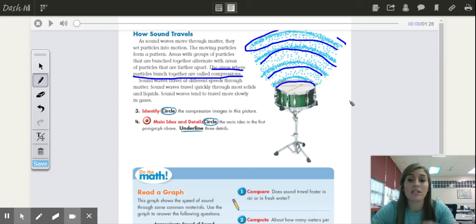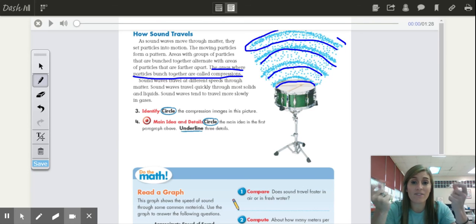Very good. So sound, recap, can travel through solids, liquids, or gases, but it cannot travel through empty space where there is no matter. It goes as vibrations, and that's why we can hear things, because it comes into our ear and then vibrates our eardrum so that we can hear that sound, whether it's a guitar string, someone knocking on the table, clapping their hands, snapping their fingers, or even just talking.